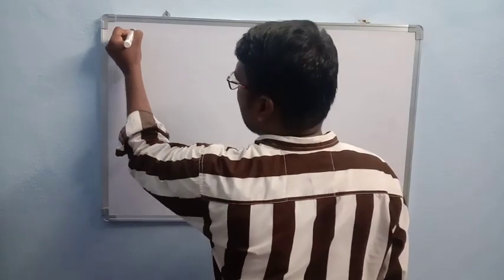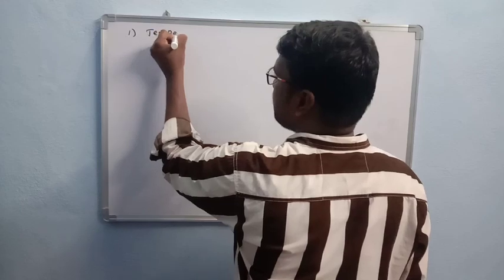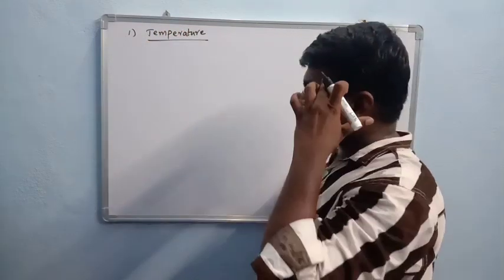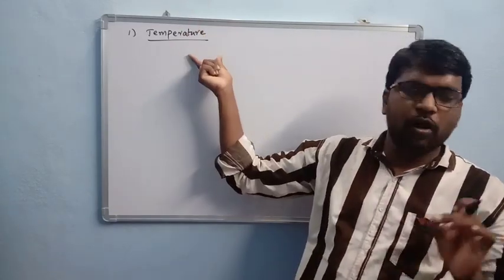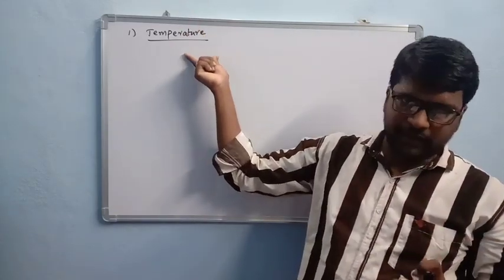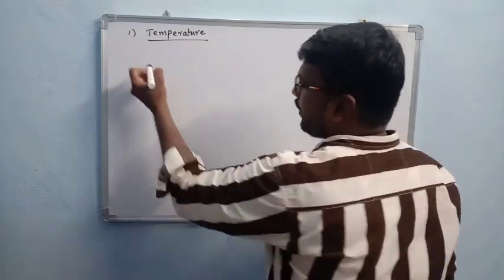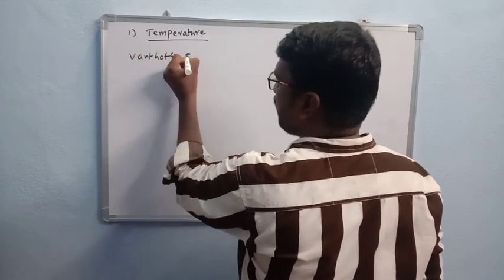The value of equilibrium constant is changed when there is change in temperature. Okay. So by changing temperature, equilibrium constant value changed. That means equilibrium constant depends on temperature. So how it depends on temperature, now we have to study it by taking an equation which is called the van't Hoff equation.